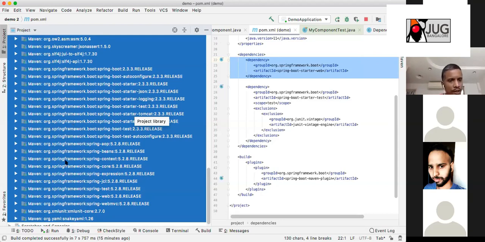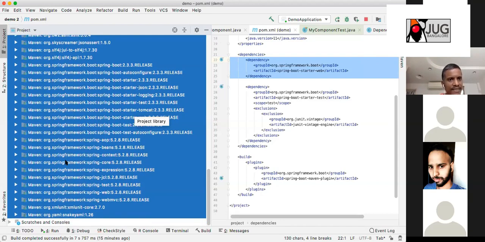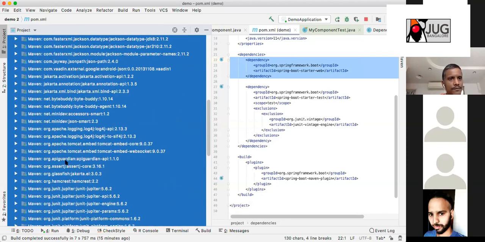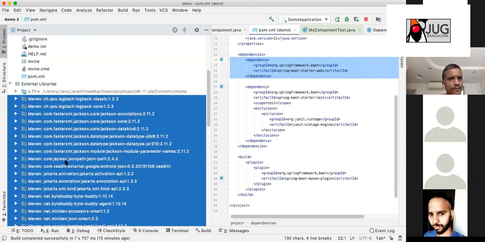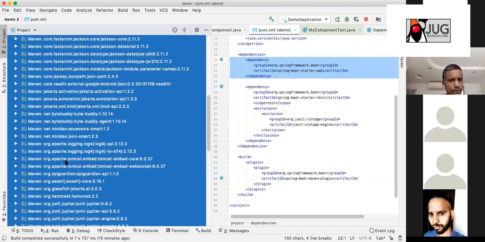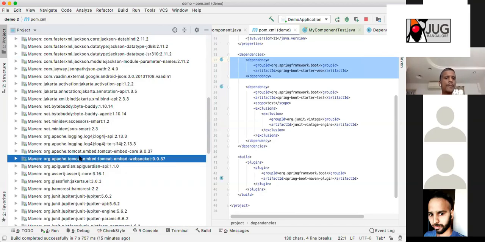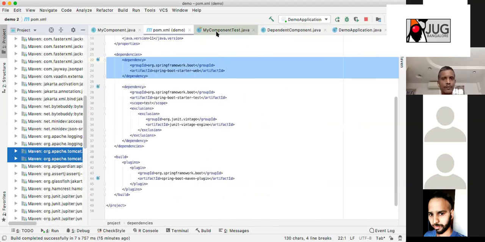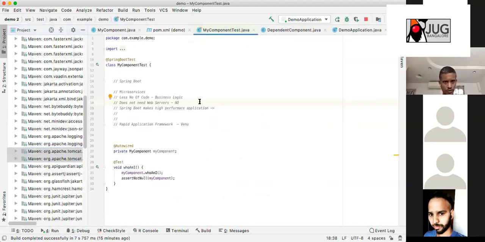Now let us look at the second statement. There is the server requirement. Now where is our server? You see embedded Tomcat here. So Spring Boot still brings servers, but then it hides that fact. Now let us get into our other statements. So this is wrong. This is wrong.